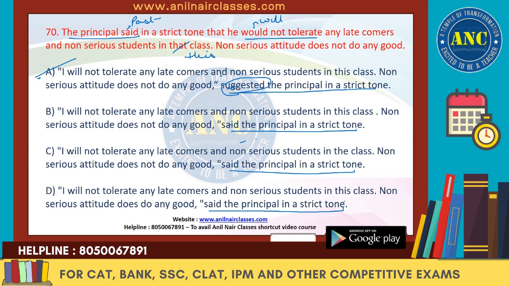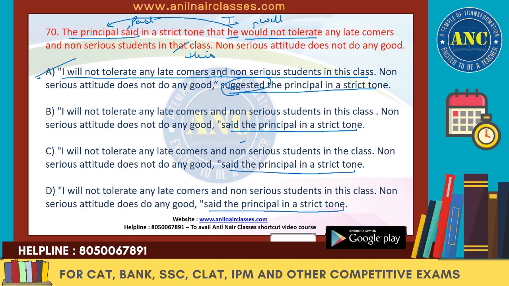Now let's see what the next thing is that we want. We will know who said this. It depends upon the principal, right? This is the subject, so it should be "I." So, "I will not tolerate any latecomers." "I will not tolerate any latecomers and non-serious students in this class." Makes sense?